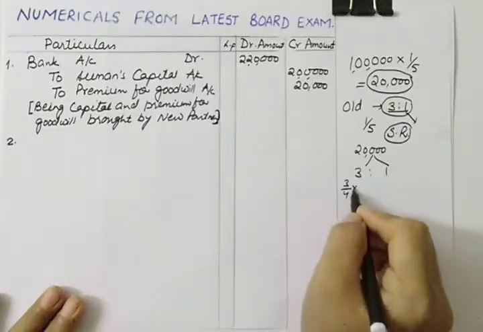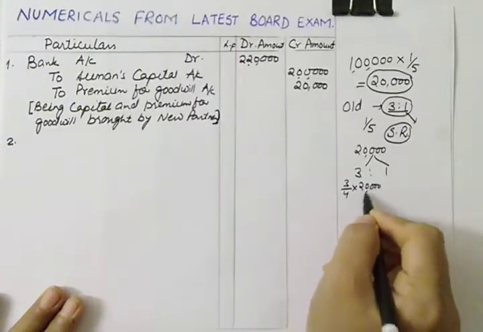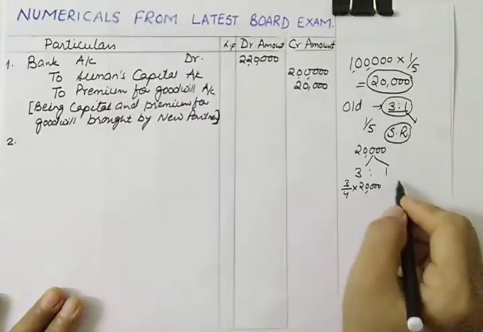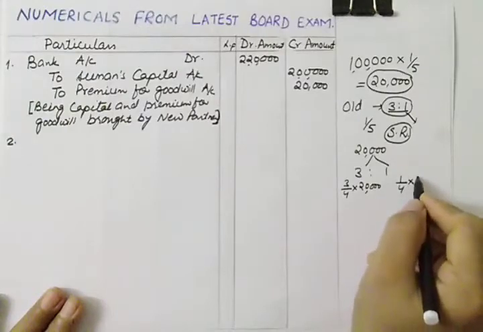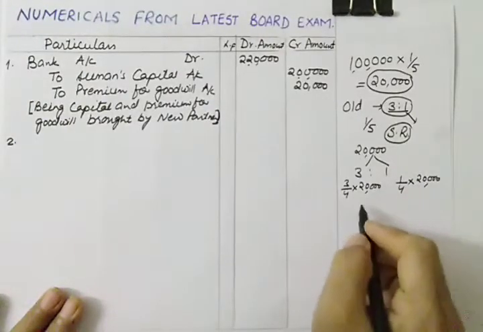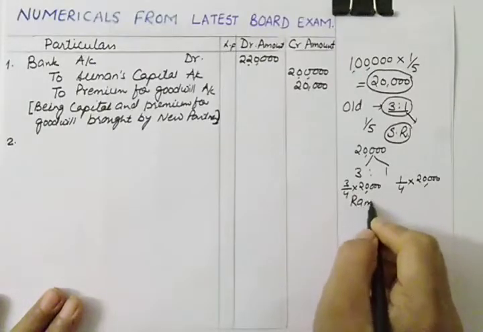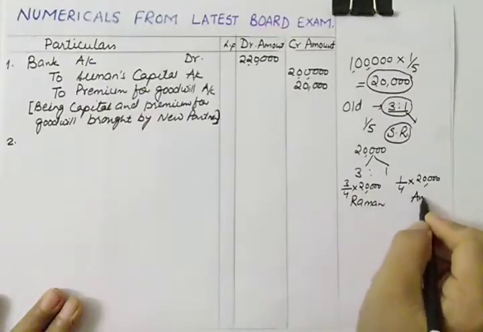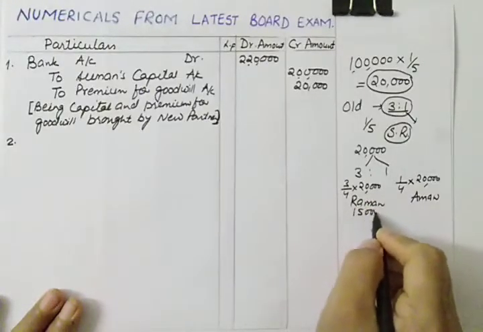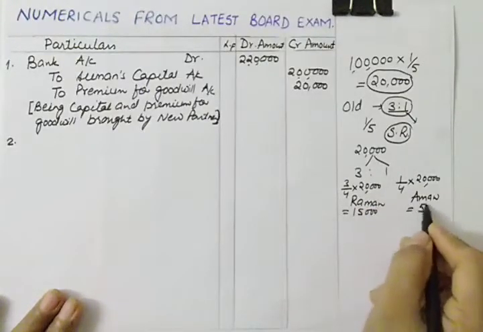So 3/4 into 20,000 for partner 1, Raman, the old partner, and likewise 1/4 into 20,000 for the second partner, Aman. So this will go to Raman and Aman. It will be 15,000 here, and this will be 5,000.